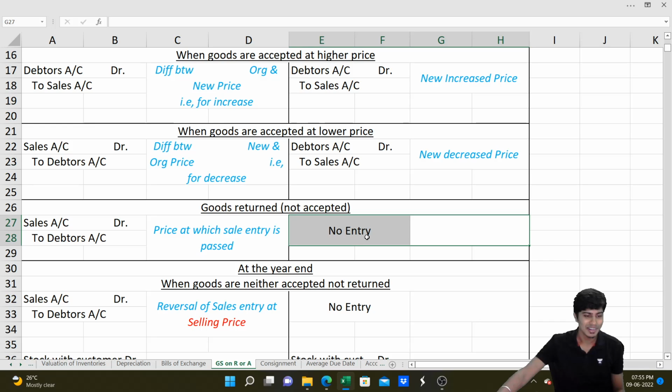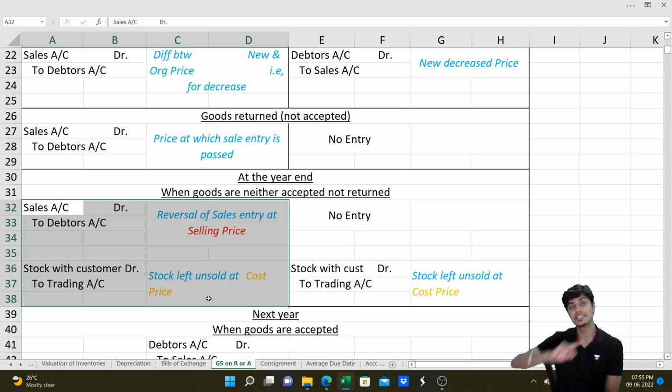Got it? Perfect. Then at the end of the year, if the goods are neither accepted nor returned, then comes this beautiful part. The sale entry that we wrote in the beginning is not a sale any longer. It is a sale only when they accept. Now we have to reverse the sale entry that we had earlier passed. So I will write the entry as sales account debit to debtors account. This would obviously be at selling price.